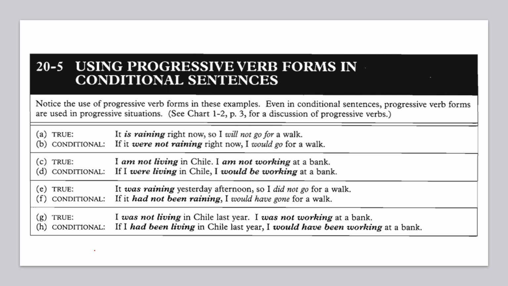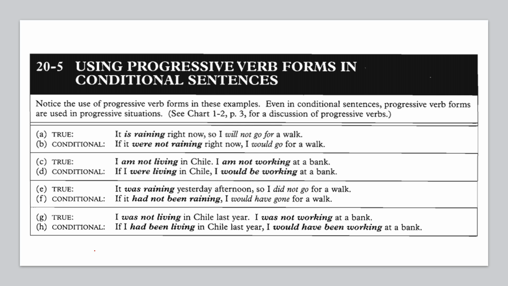From true condition to conditional sentences, you must go backward. It is the other way around from conditional to true condition: you must go forward. Because the true condition is in the form of simple present, the conditional if must go backward to simple past. If it were not raining right now, I would go for a walk.